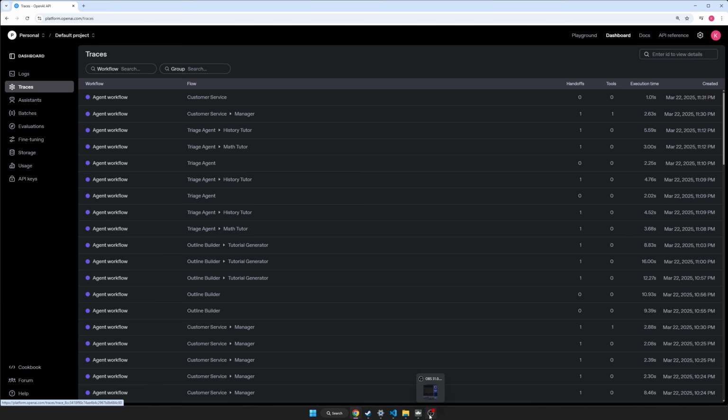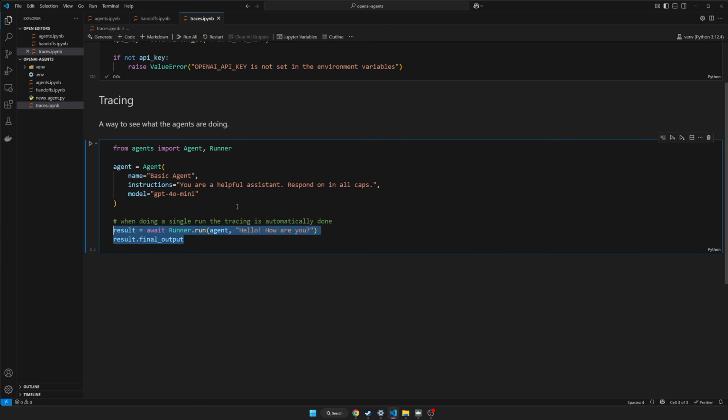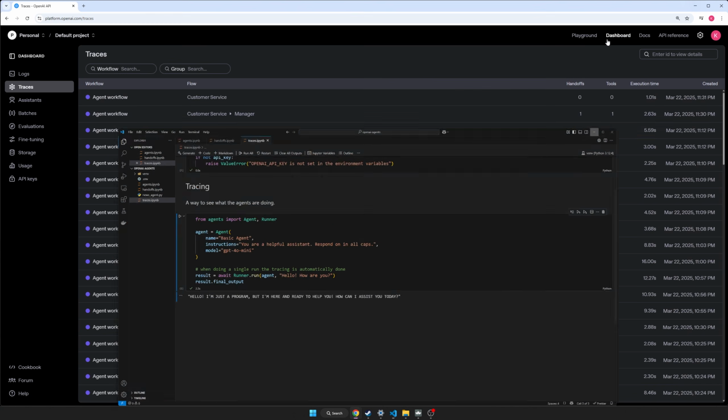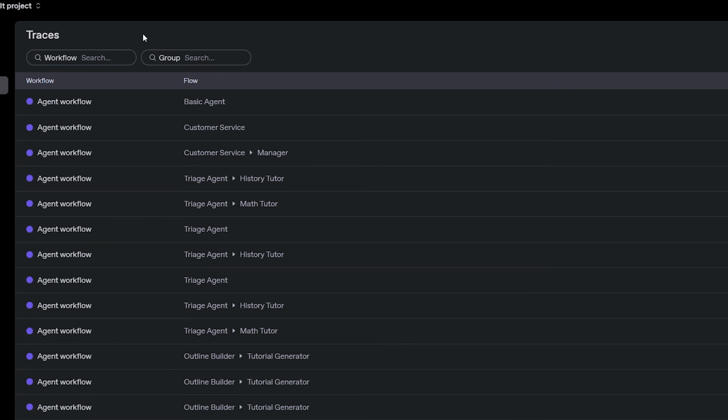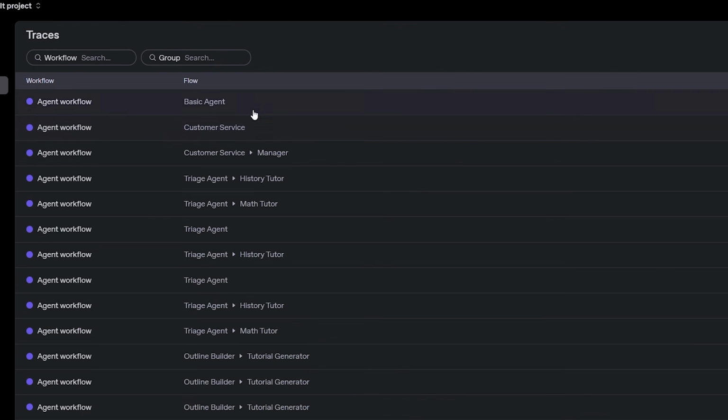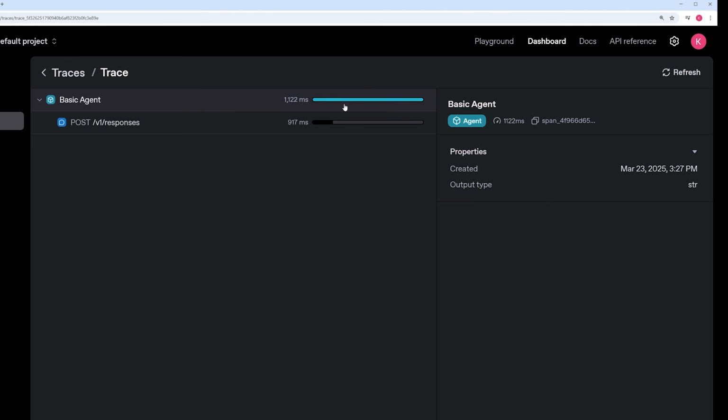So, for example, if we go back to the code real quick, let's just run and get an output here. It says, hello, I'm just a program, but I'm here and ready to help you. So if I go now to here and reload, here it is. We see workflow, agent workflow. The flow name is basic agent, which is the name of the agent that we just ran. If we click into this, this is a full overview of how long it took, roughly 1,100 milliseconds, which is just over 1 second, when it was created, and the output type.